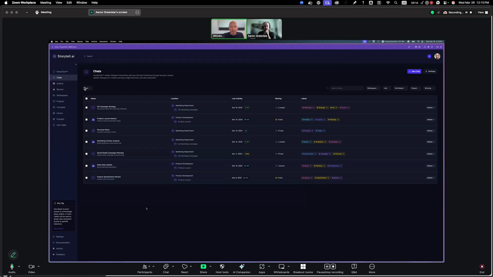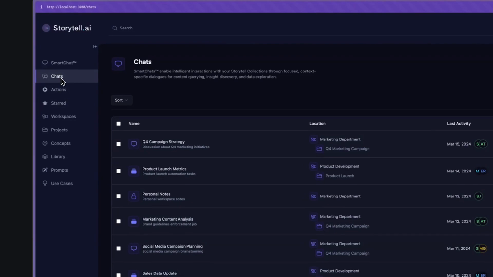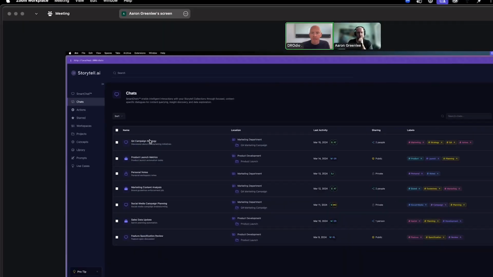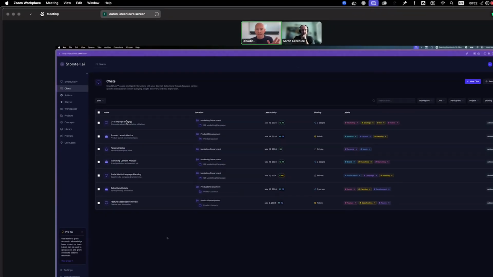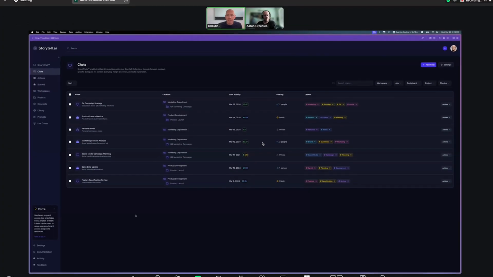The first thing to understand is that Storytell is going way beyond chats. And so we're showing you here the chat screen, which if you know Storytell in production today, you know it's a very powerful way to be able to chat across all of your data. As compared to something like ChatGPT, where you can chat with a file or a couple files, Storytell allows you to chat with all of your content. And so that's a very powerful thing that users love today. And so we're not going to talk a lot about that here because you can already do that.